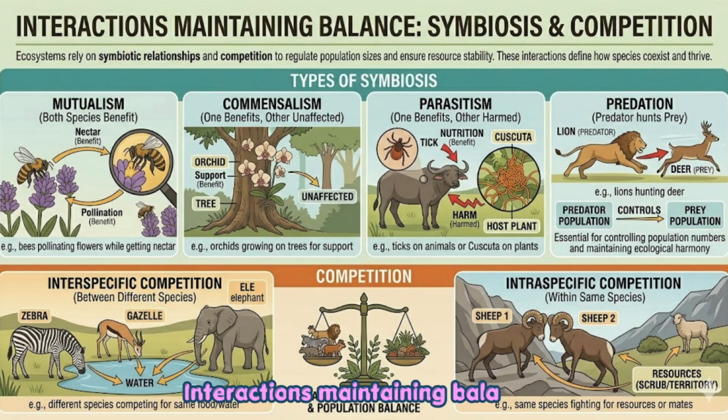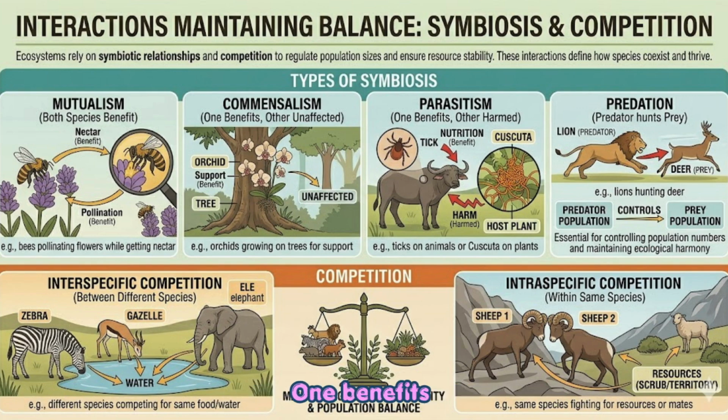Interactions. Maintaining balance, ecosystems rely on symbiotic relationships and competition to regulate population sizes and ensure resource stability. These interactions define how species coexist and thrive. Types of symbiosis. Mutualism: both species benefit. Example, bees pollinating flowers while getting nectar.